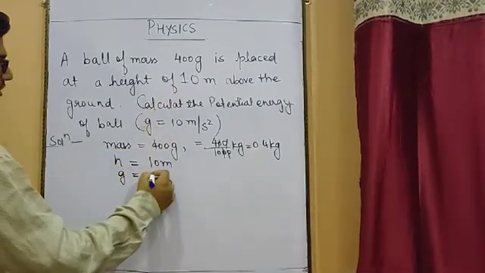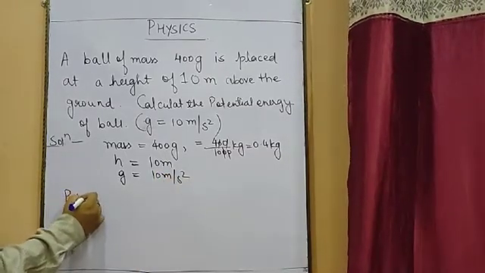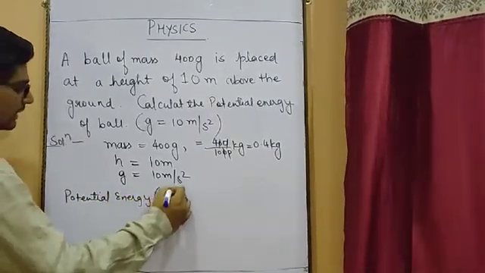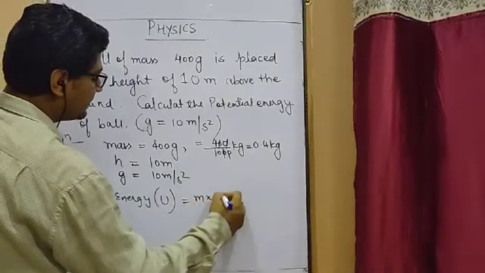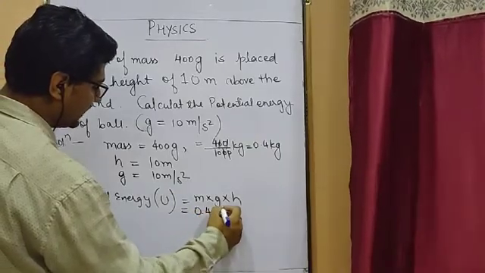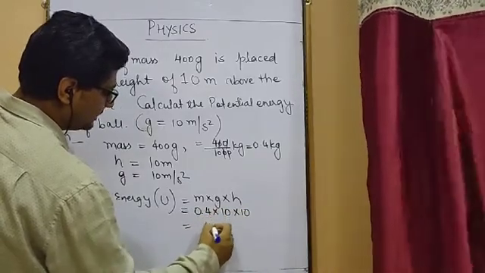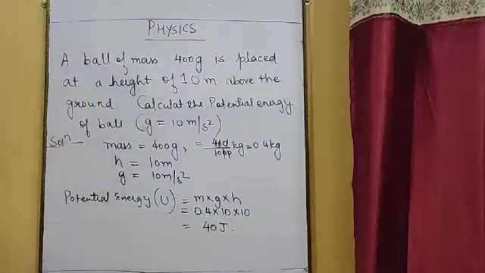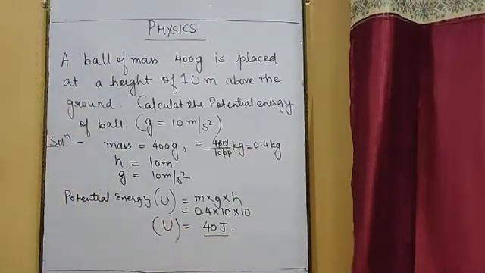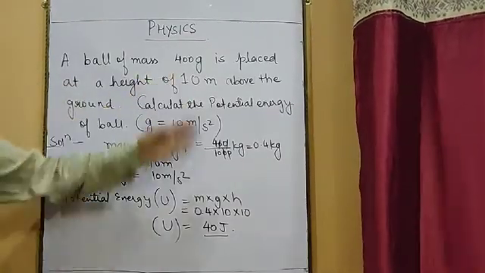So they have given the gravity also, 10 meter per second square, and you have to calculate the potential energy. And as we all know, the formula to calculate the potential energy is M into G into H. How much is the mass? 0.4, into gravity 10, and height is also 10. 4 into 10, 40 joule. The unit of energy is joule. So here the potential energy will be equal to 40 joules. So this ball will have a potential energy of 40 joules when it is at a height of 10 meter.